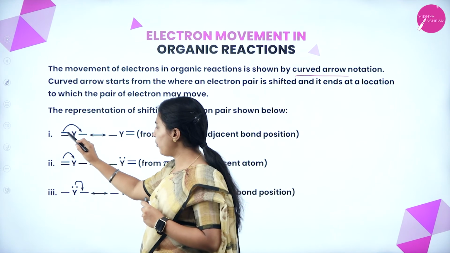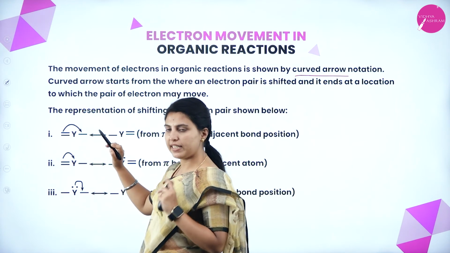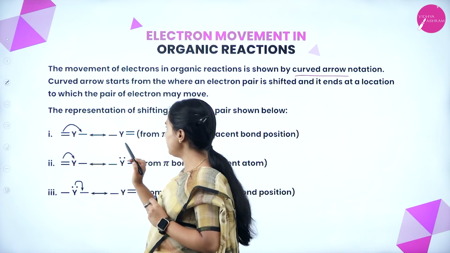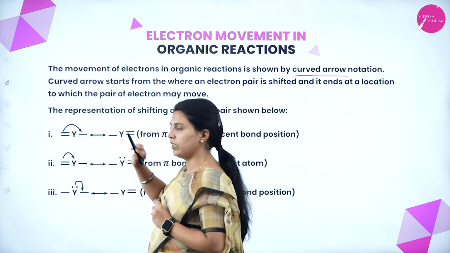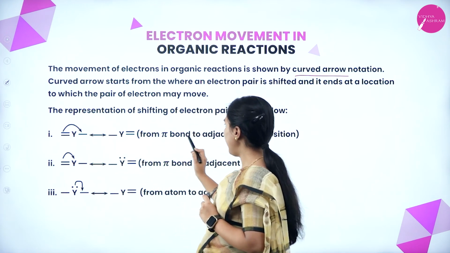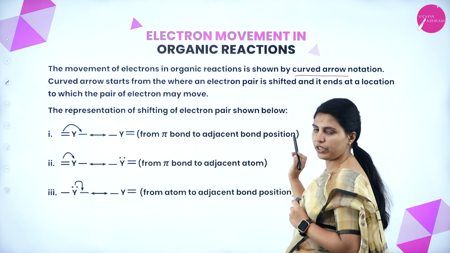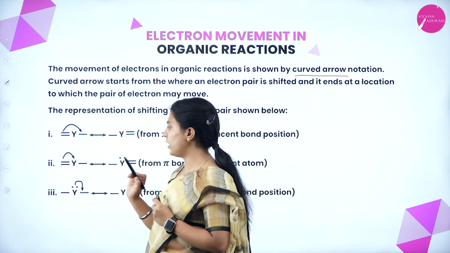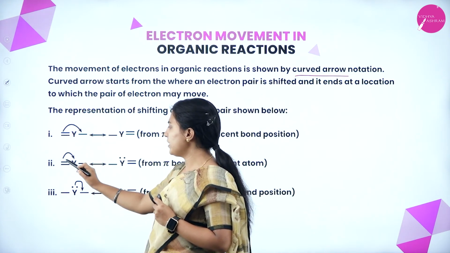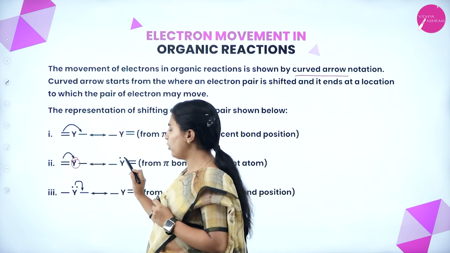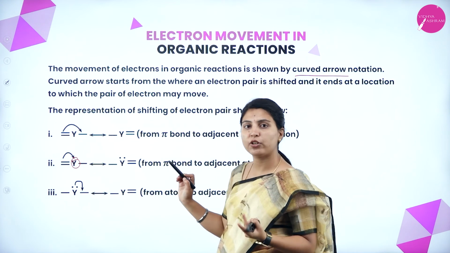See, in this double bond, there are two electrons present in the pi bond. If this bond is shifted to the other side, we have to start from here to here. This bond is shifting from the pi bond to the adjacent bond position. Double bond means one pi bond will be shifting to another adjacent position. Here these electrons are shifting to the element as a lone pair of electrons, because those are electron rich.